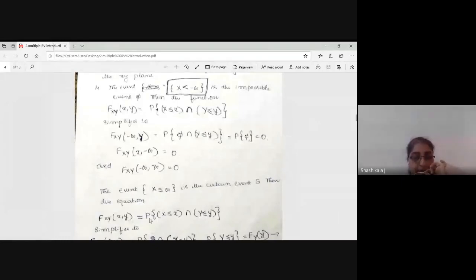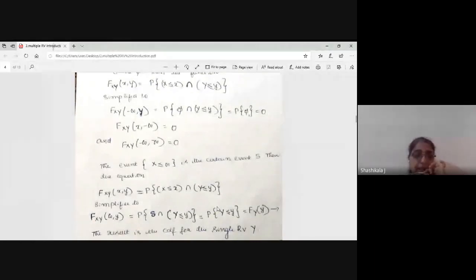You know the CDF is the probability of X less than or equal to x, intersection Y less than or equal to some y, some finite range. Then what I am going to write is F of xy, where x will be replaced with infinity and the y stays. Here this is important, you are going to see it in the problems also.